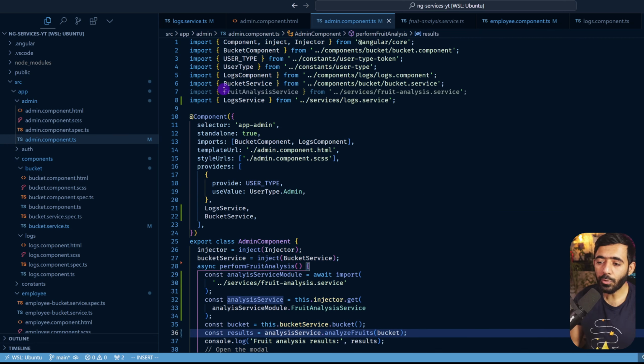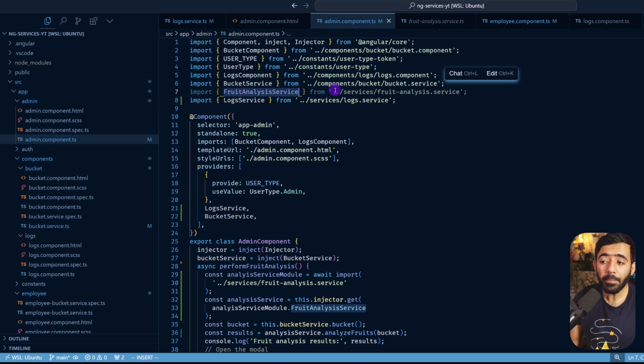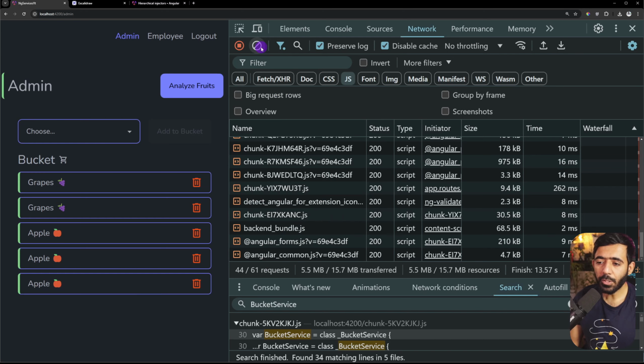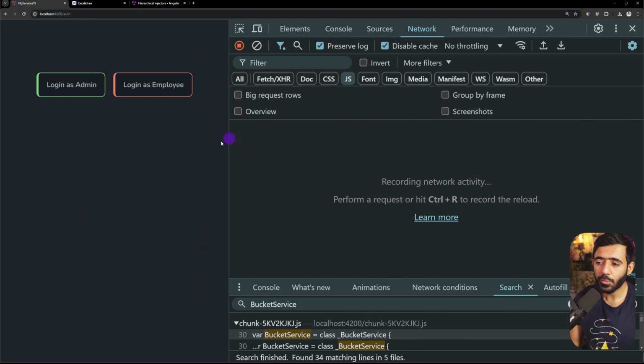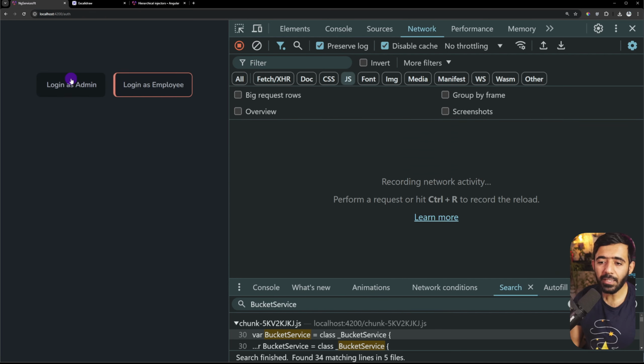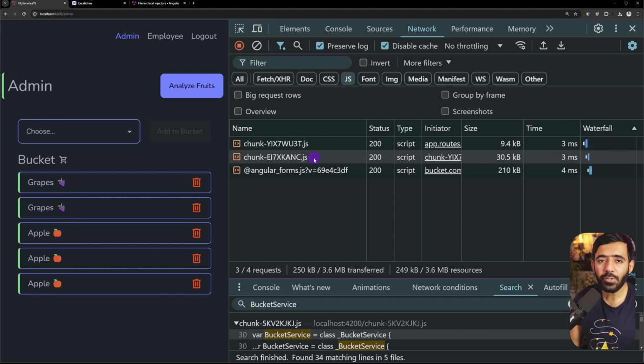With that said, we don't even need the fruit analysis service import here as well, because we are importing it right here down below. So now if we save this, things are going to change. I'm going to show you it again from scratch. So we go to our homepage, we load a bunch of stuff. Then if we go to admin, no D3. Hey, that's exactly what we wanted.